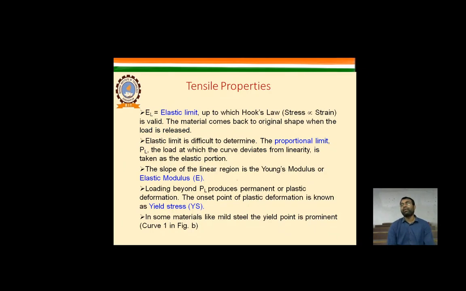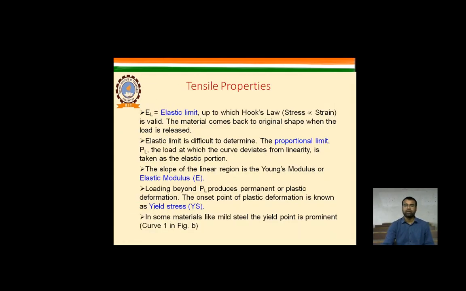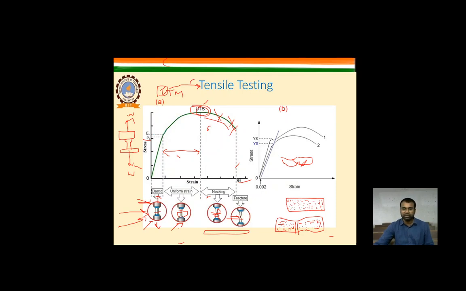So the tensile properties, how are they defined? The EL is the elastic limit, up to which Hooke's law is valid. As you can see in your figure, Hooke's law is valid there. The material comes back to its original shape when the load is released. The elastic limit is difficult to determine, so the proportional limit PL is used, the load at which the curve deviates from linearity in the elastic portion. That's why this particular point has to be found to identify the proportional limit.